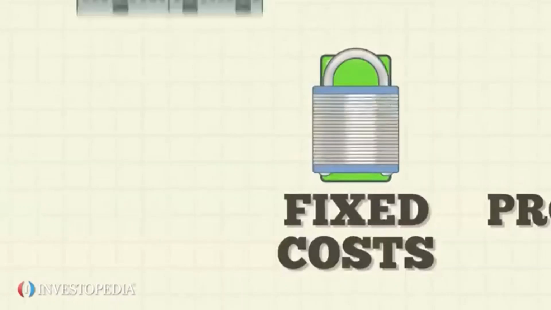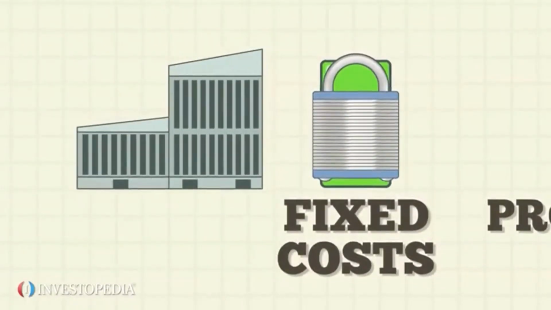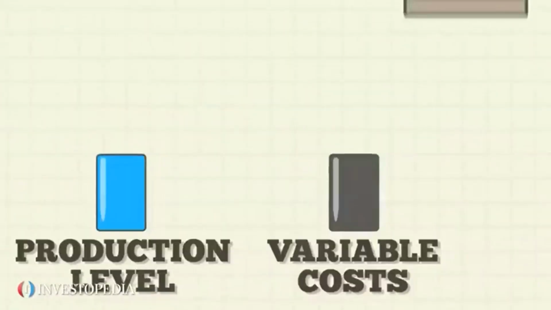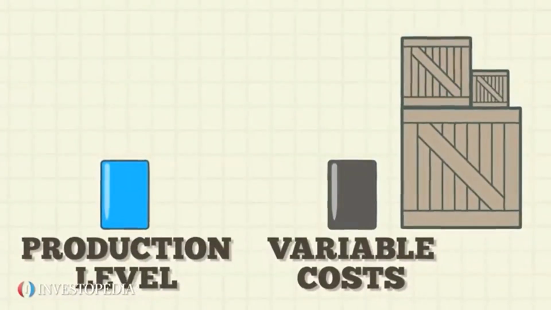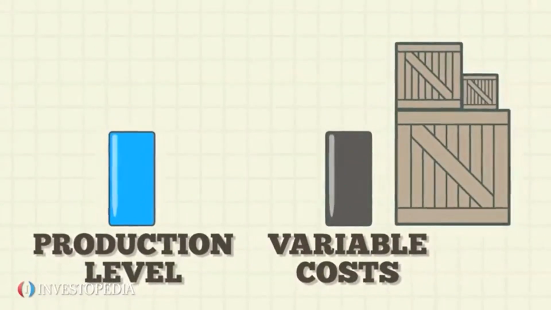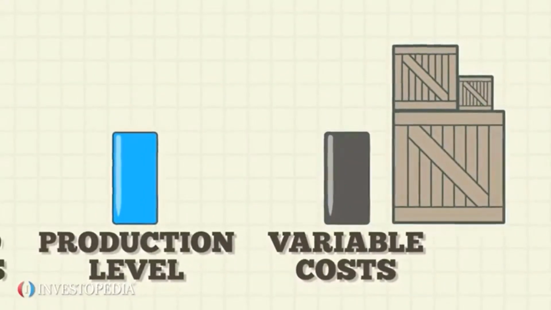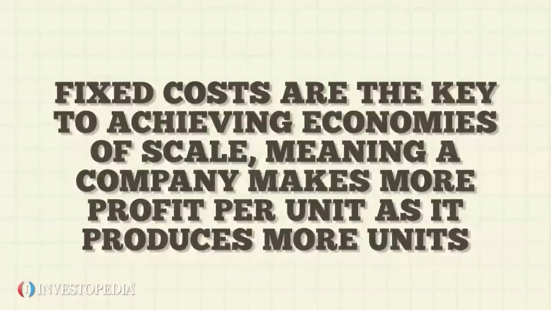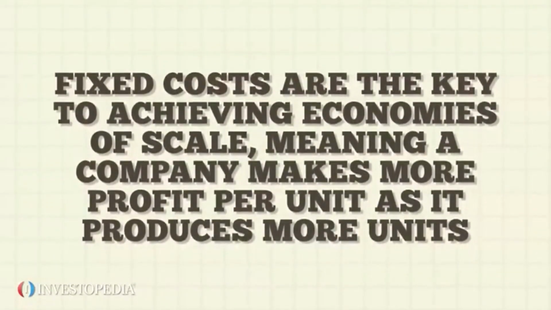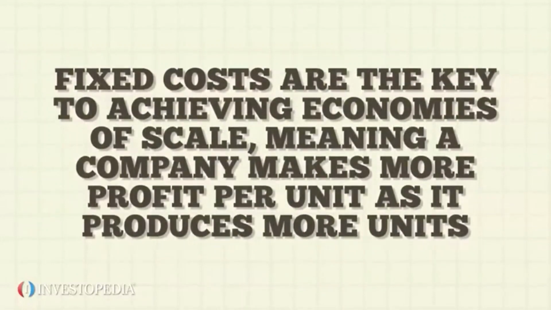For example, a lease on a building is a fixed cost because the monthly rent is the same regardless of production. Raw material costs, on the other hand, are variable costs because increasing or decreasing production requires an immediate change in raw materials. Fixed costs are the key to achieving economies of scale, meaning a company makes more profit per unit as it produces more units.